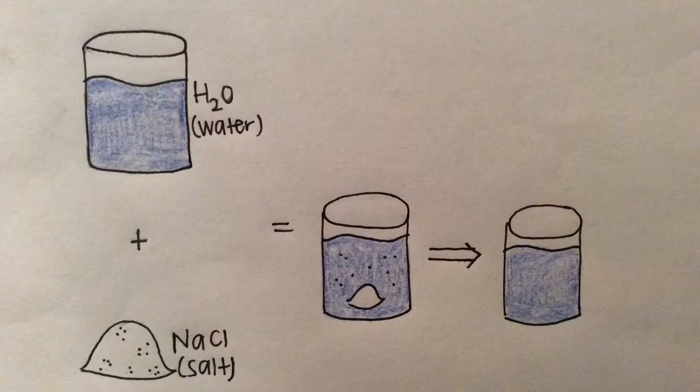When table salt, sodium chloride, is mixed into water, H2O, it dissolves and becomes an aqueous solution. This occurs because water is a universal solvent and because sodium chloride is soluble and hydrophilic, meaning that it is able to be dissolved, especially in water.